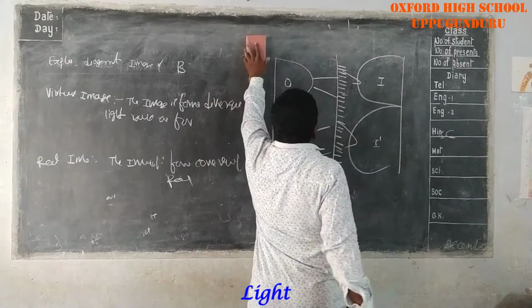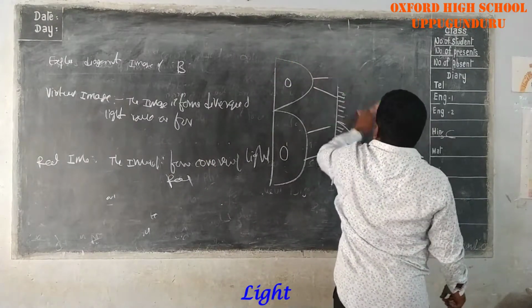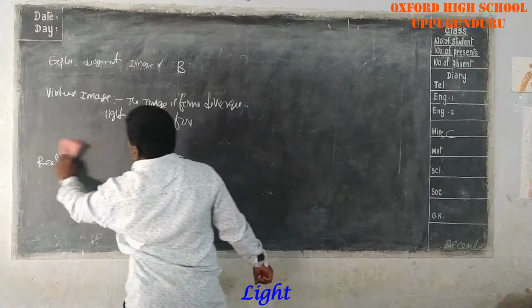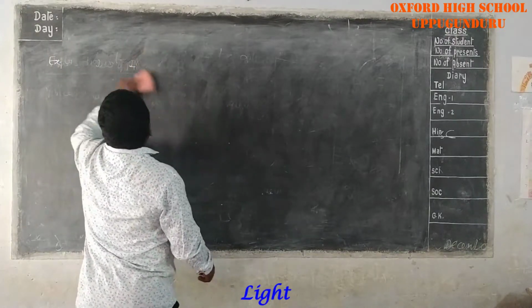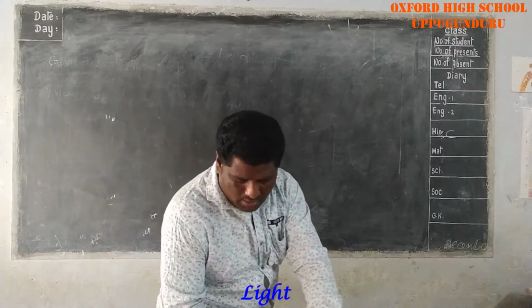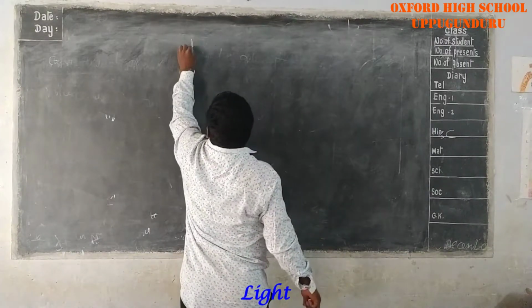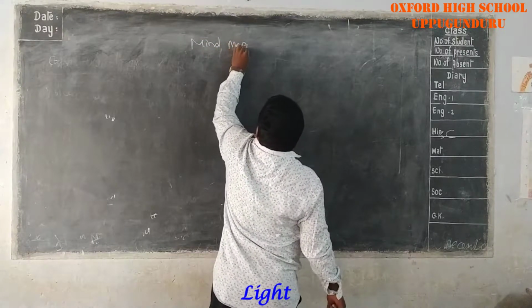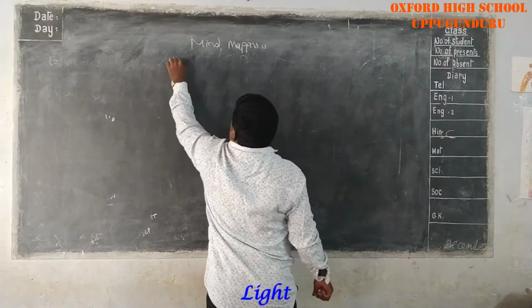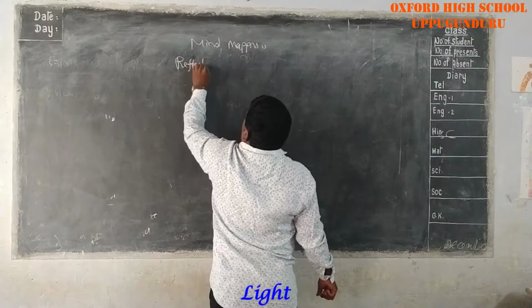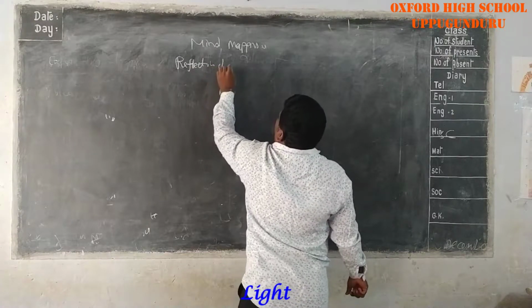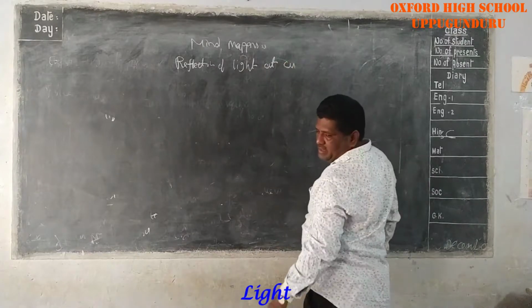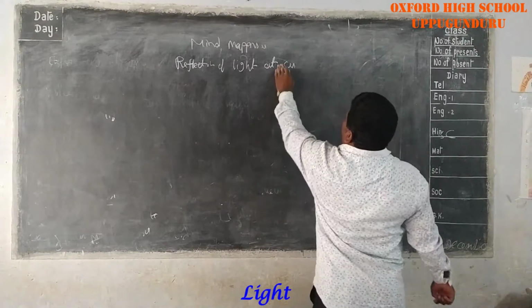Next, draw the mind map of reflection of light at plane surfaces.